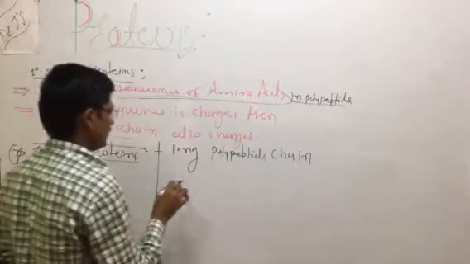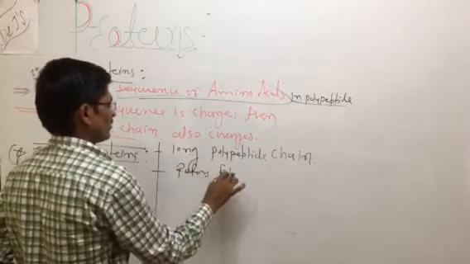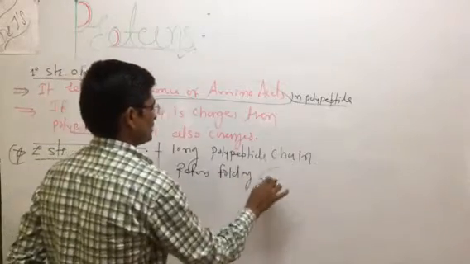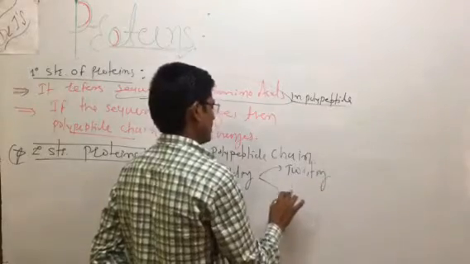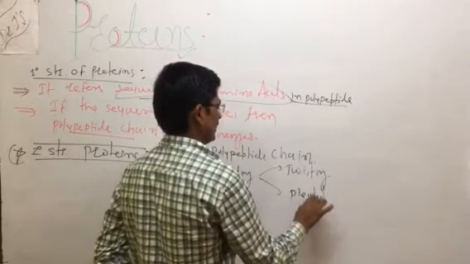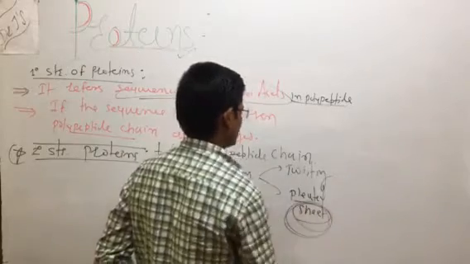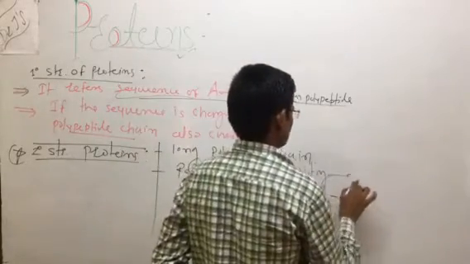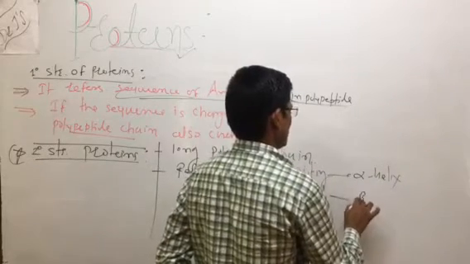It refers to the folding structure. There are types: twisting and folding types, and the pleated type, which is sheet-like structure. The twisting type is the alpha helix, and the other is the beta pleated sheet.